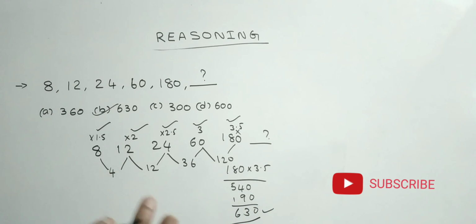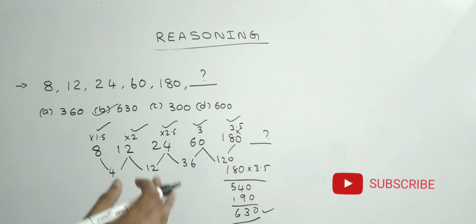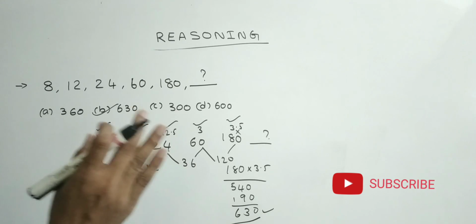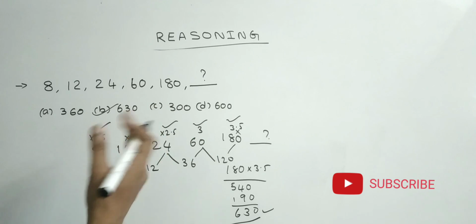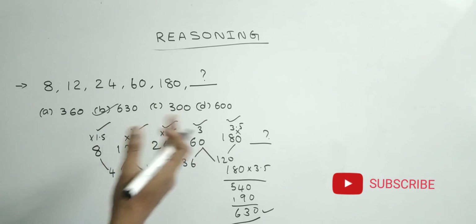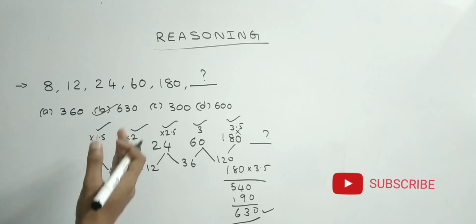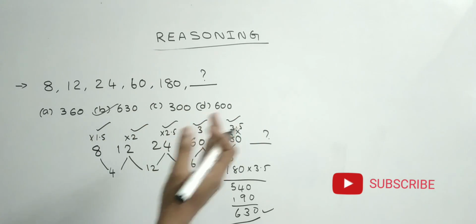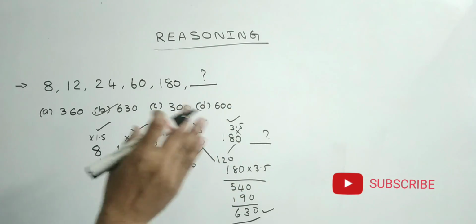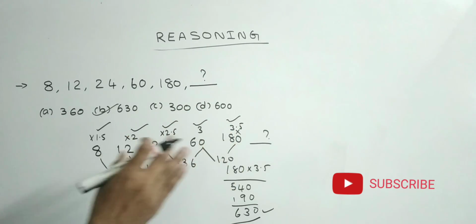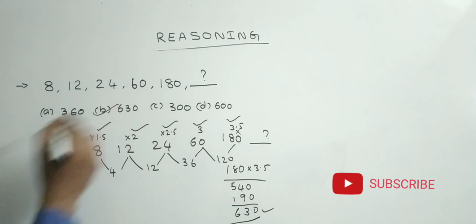630. Friends, if you practice this type of problems a number of times, only then will we get this type of thoughts. Otherwise we won't get it, because there are so many additions, subtractions, squares, cubes, divisions. But if you practice, then we can get it. There may be a chance for multiplication with 0.5, 1.5, 2, 2.5, 3, 3.5. That type of thought will come in the examination. If you practice more, the thoughts will come immediately by seeing the problem itself. So friends, the answer is 630.